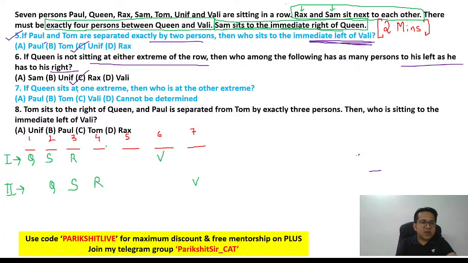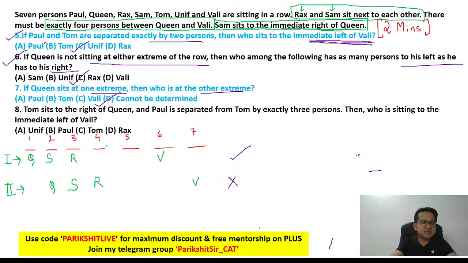Next. Third one. If queen sits at one extreme, now think about it. Queen is sitting at one extreme, so it means we are referring to scenario 1. Will you agree? Queen sitting at one extreme means scenario 1, because in scenario 2, queen is not at the extreme. The question is, who is at the other extreme? In scenario 1, other extreme mein kaun hai? I don't know. The answer is cannot be determined. Answer is option D. Clear?